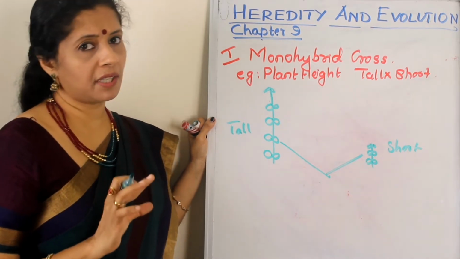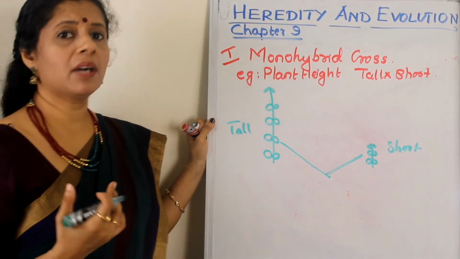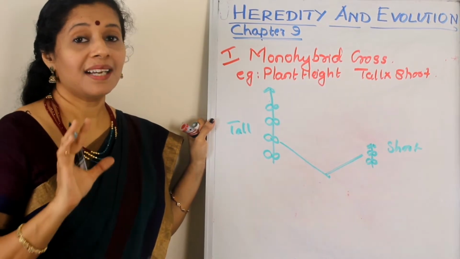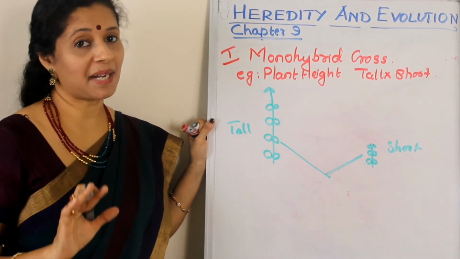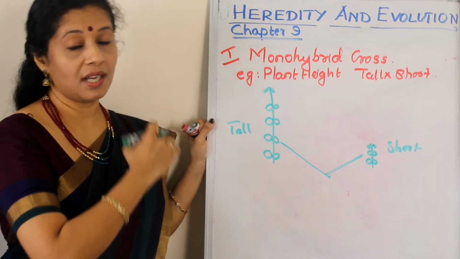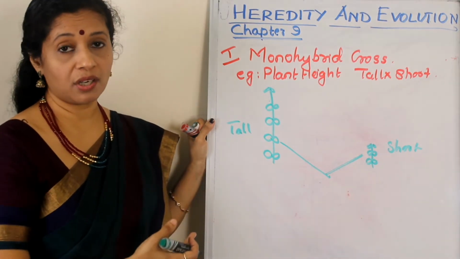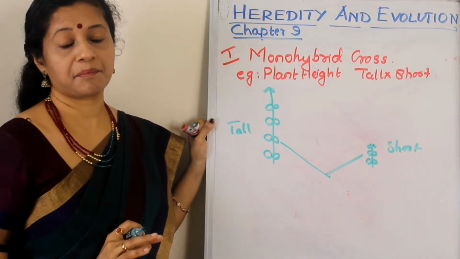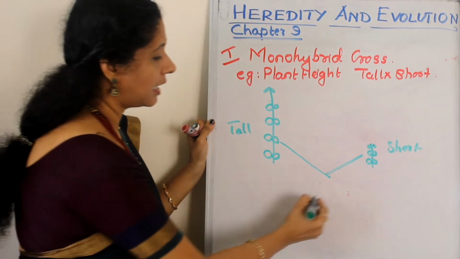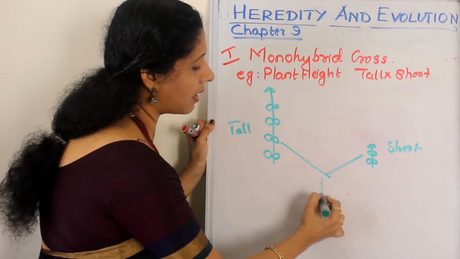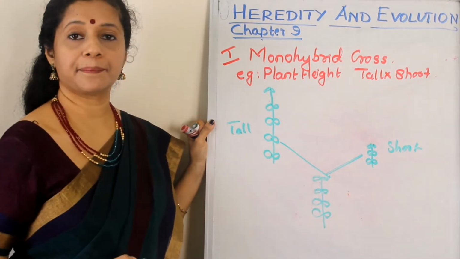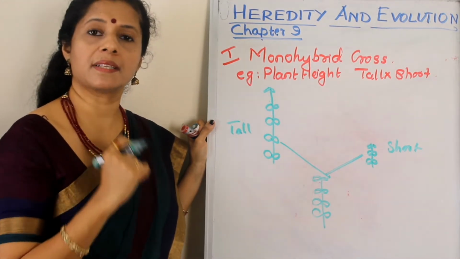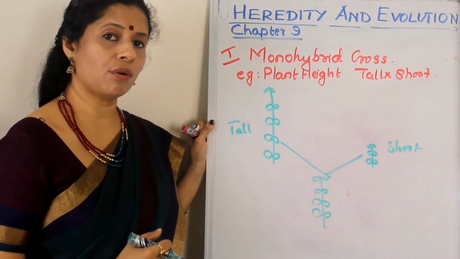So normally when we are doing such an experiment, what will be our expectation about the progeny? We expect it to be intermediate character or medium height plants, because one plant is tall, other plant or parent is short. So obviously the progeny should have medium size. But to his surprise, he found all plants to be tall only. Not even a single plant was short. So he was surprised. What happened? Where did that shortness go?